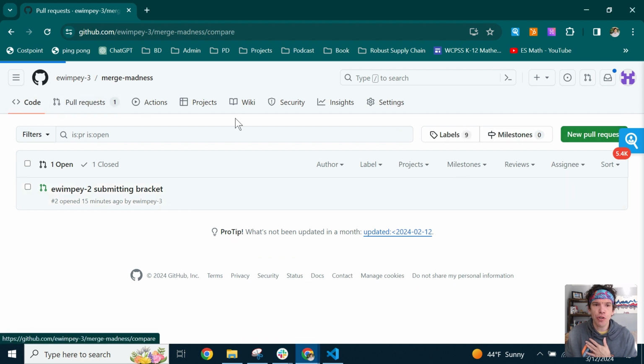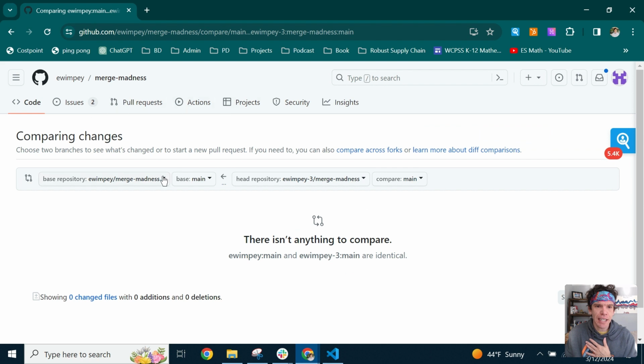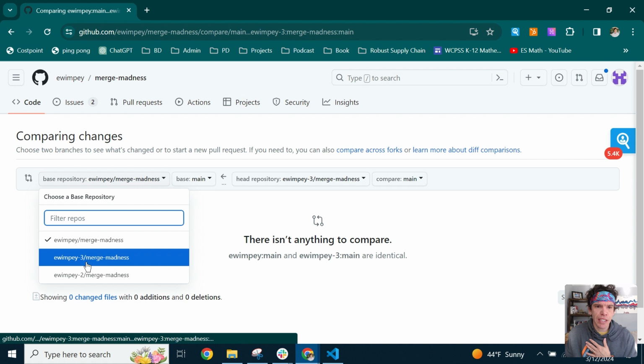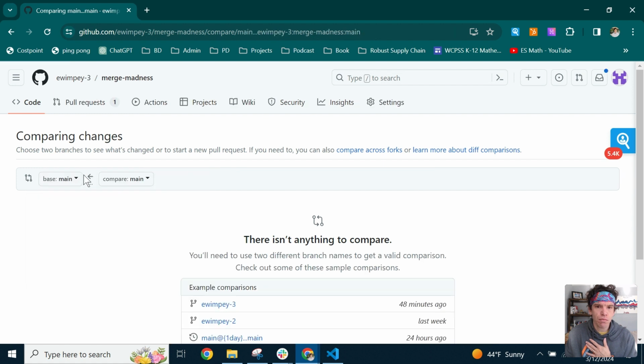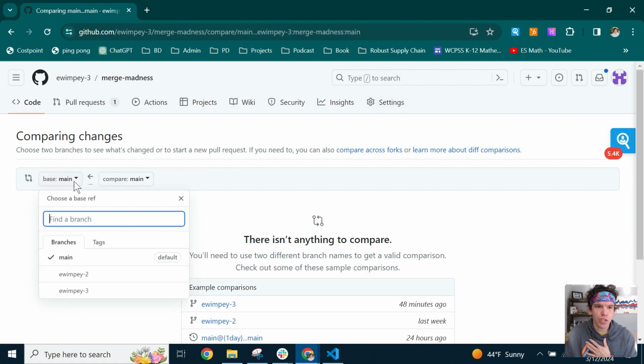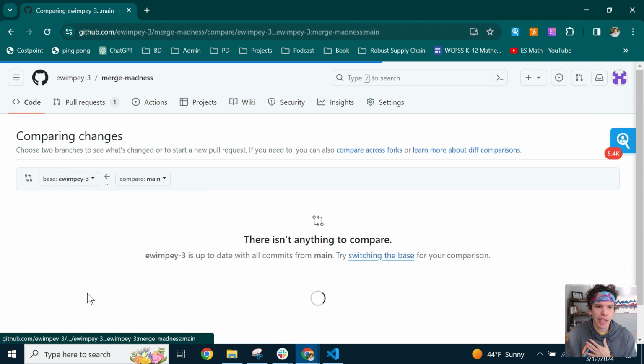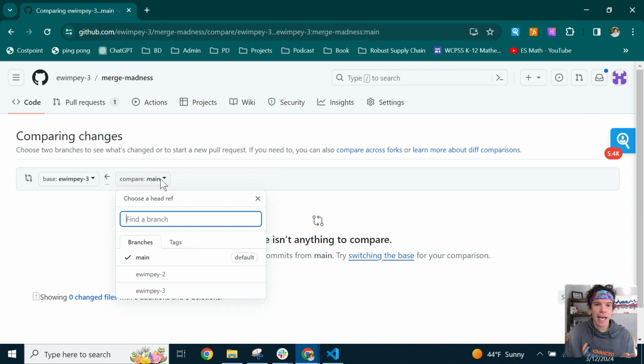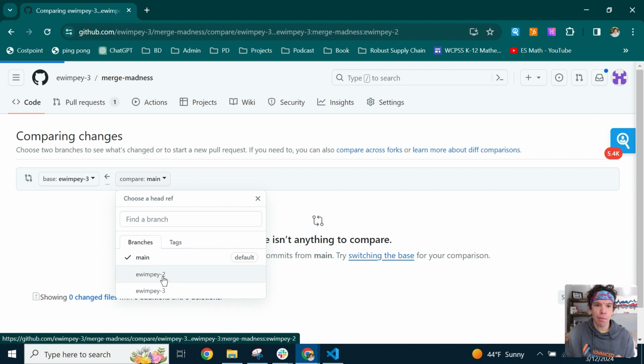I'm going to create a new pull request, and here we're working in our ewimpy-3. This is ours, it should be whatever your username is, and we want to borrow from this new branch that we just created, ewimpy2.